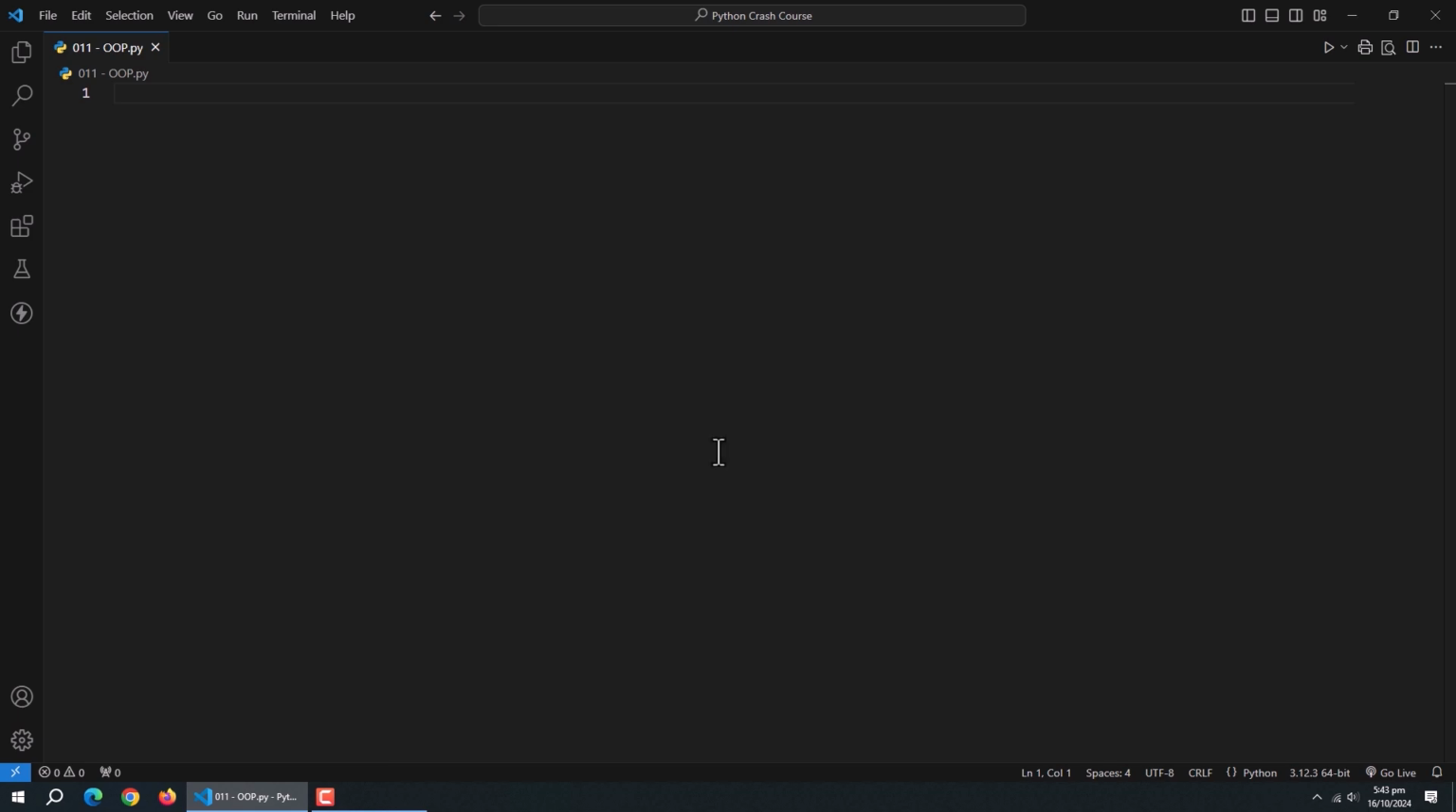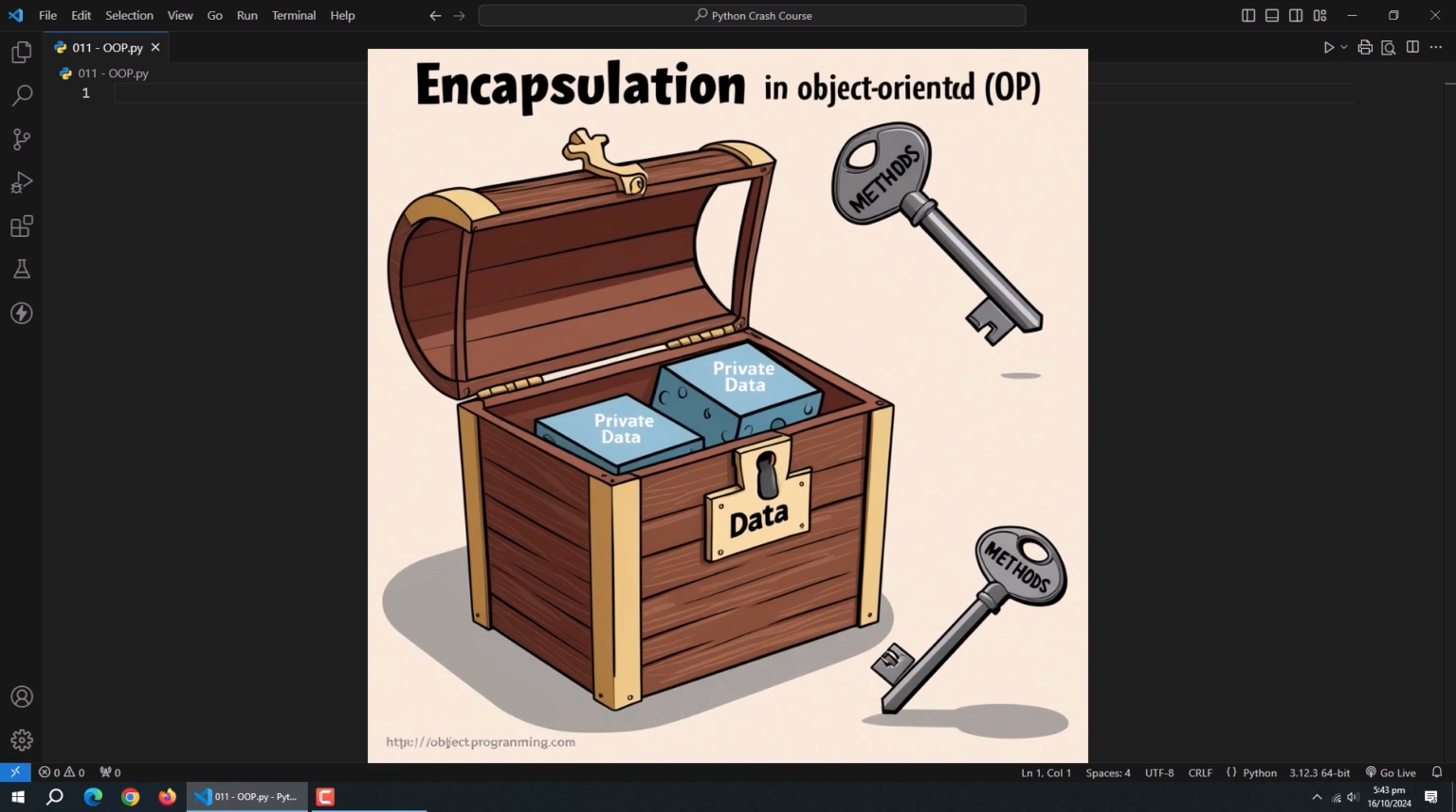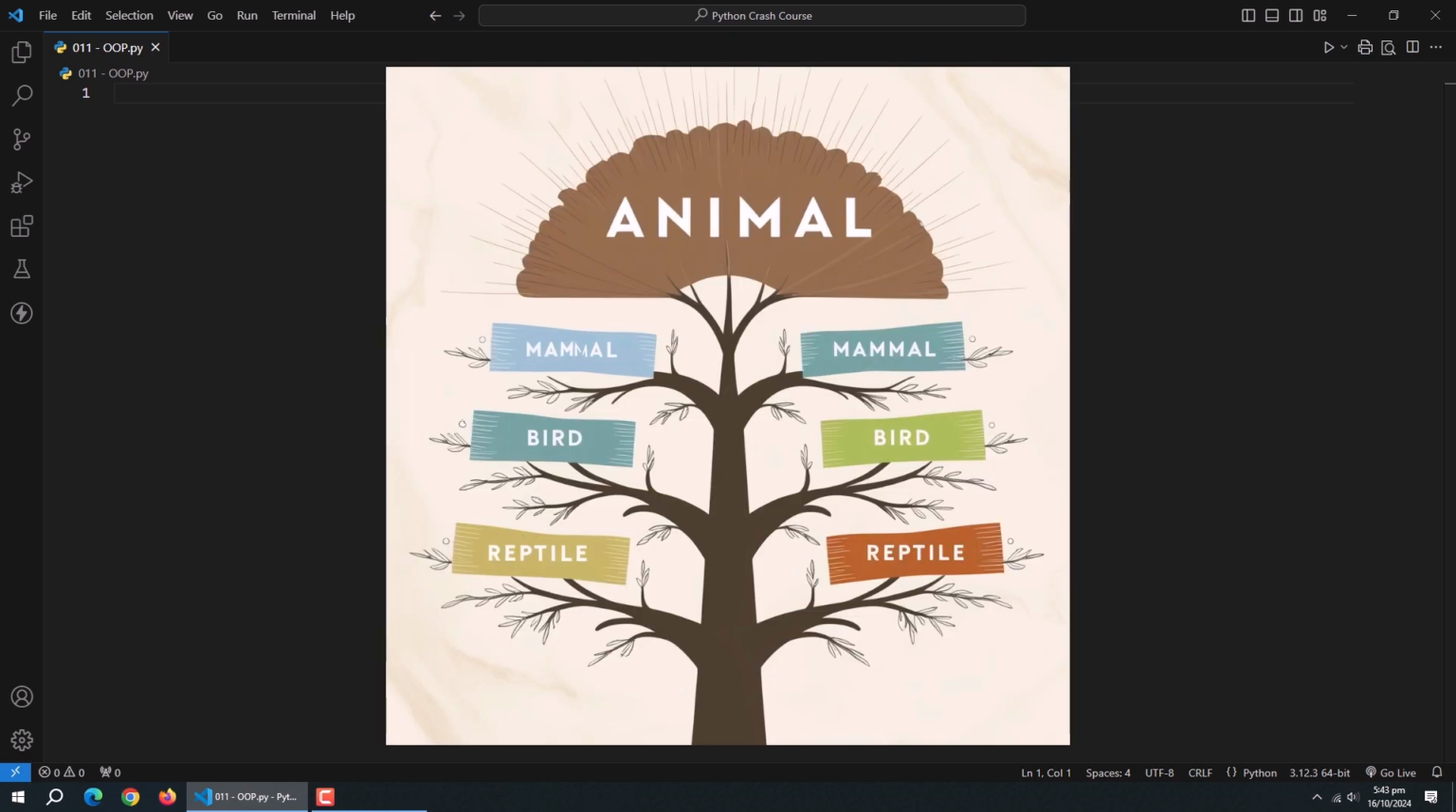Object-oriented programming revolves around four main principles: encapsulation, inheritance, polymorphism, and abstraction. Encapsulation is the practice of bundling the data and methods that operate on that data into a single unit, known as an object. It also involves restricting direct access to some of an object's components, which is why it's often said that encapsulation helps to hide the internal state of an object. Inheritance allows one class to inherit attributes and methods from another class. This reduces code duplication and promotes reusability.